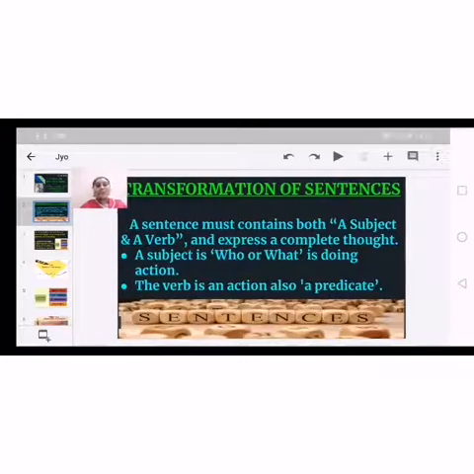And each and every sentence must consist of a subject and a predicate. Of course, a predicate is nothing but a verb.